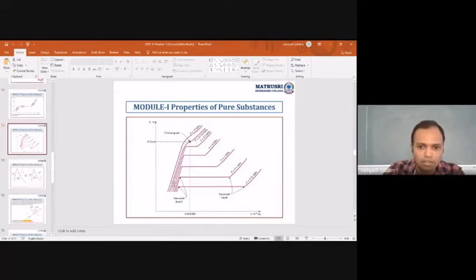This is the region which we say is subcooled, or the liquid one. Next we have the vapor plus liquid region, and this is the superheated one.